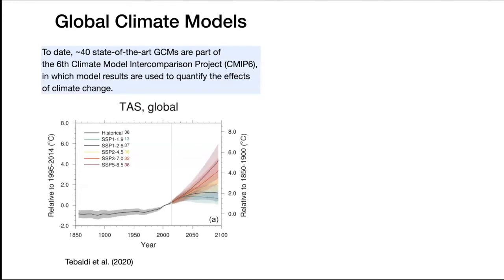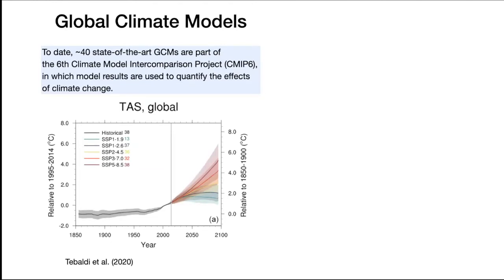So to date, there are 40 state-of-the-art global climate models that are part of a big climate model intercomparison project, or CMIP. And if you're interested, the results of these simulations are freely available to anybody. So you can Google CMIP 6, for example, to get these results, or CMIP 5.